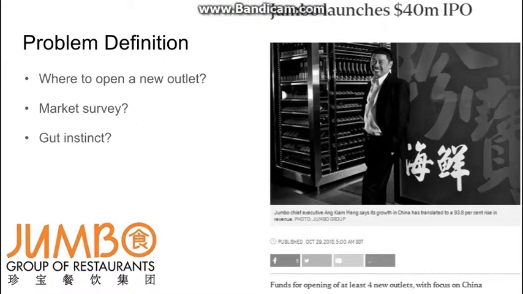Jumbo has recently launched a successful IPO, and one of the key reasons is to use these funds for expansion into new markets. How do the management decide where to open a new restaurant? Is it based on market survey or gut instinct? How can data analytics help?